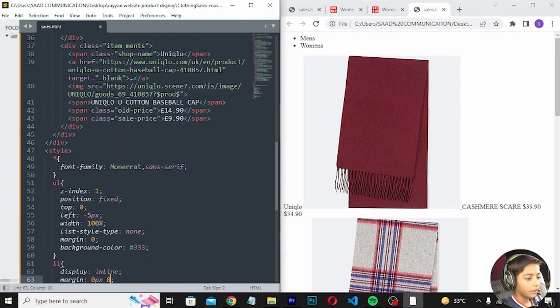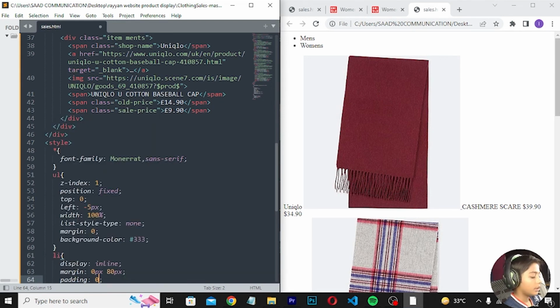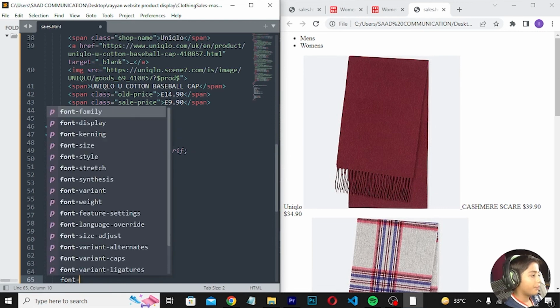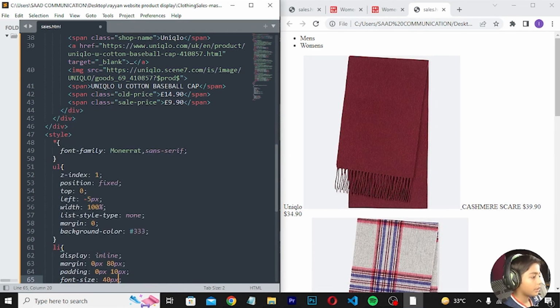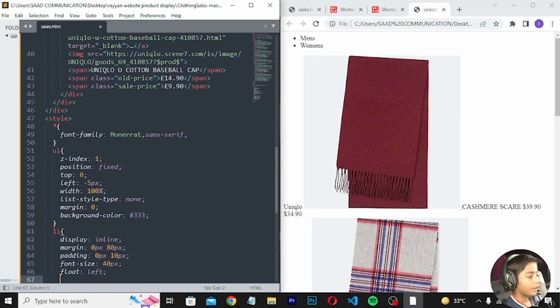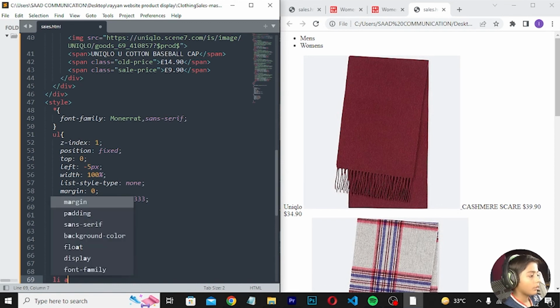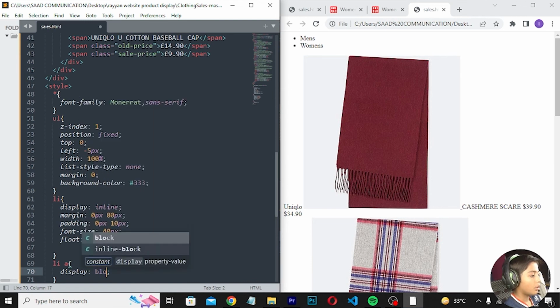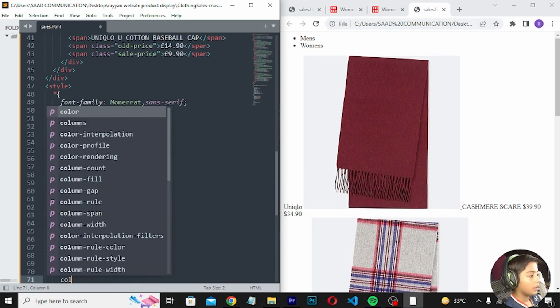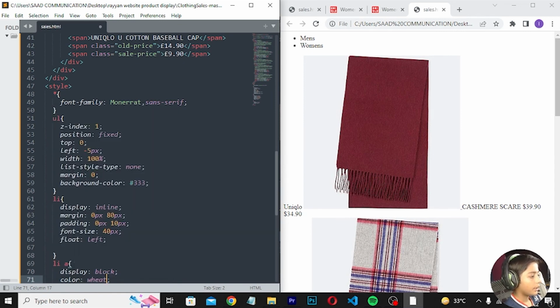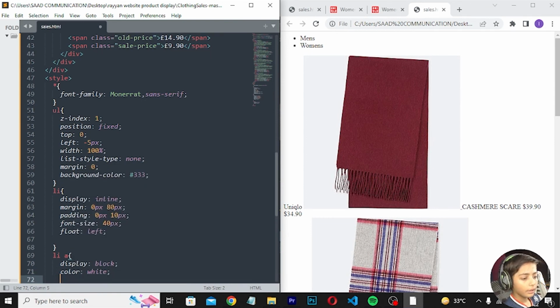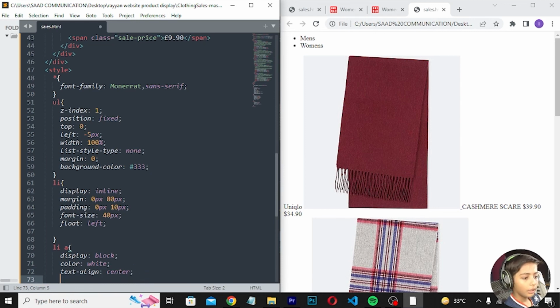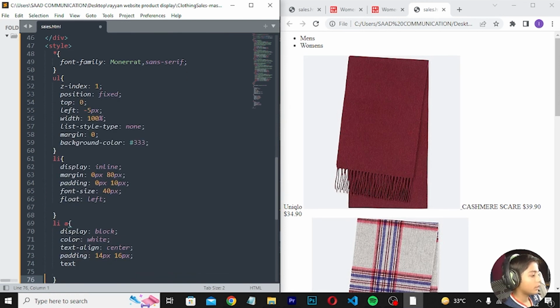Margin should be 0 pixels 80 pixels, padding 0 pixels 10 pixels, font size should be 40 pixels, enter, float should be left, enter press. li a, enter, display should be block, enter press, color should be white, enter press, text align should be center, padding should be 14 pixels 15 pixels, text decoration should be none, save, then refresh.